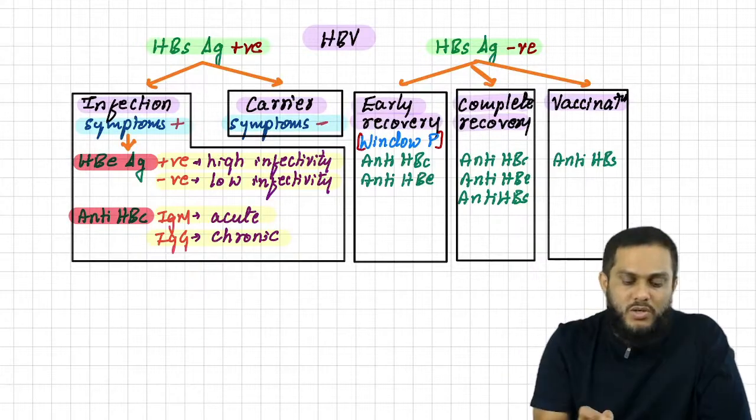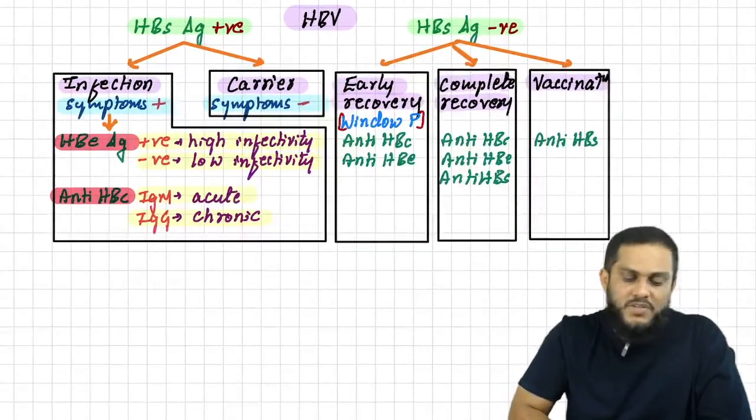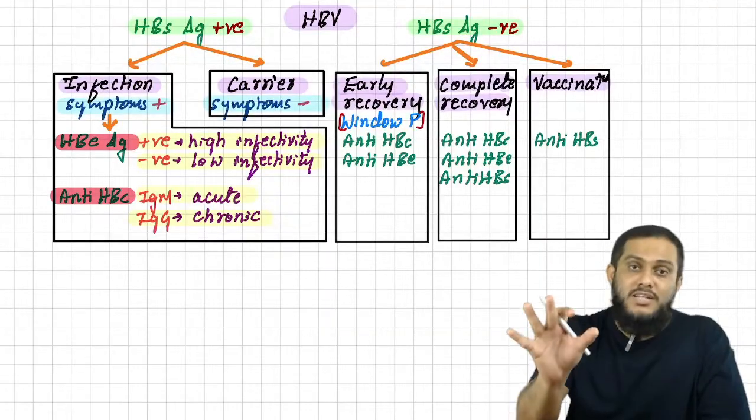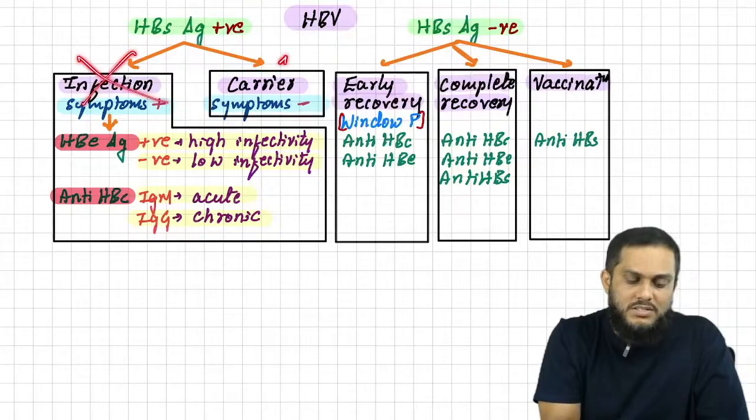Now I see in the question that HBsAg is negative. HBsAg antigen is negative. Antigen negative means rule out infection and carrier state. First thing you have to rule out is infection and carrier state.